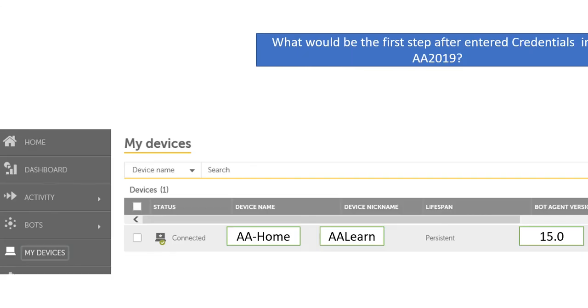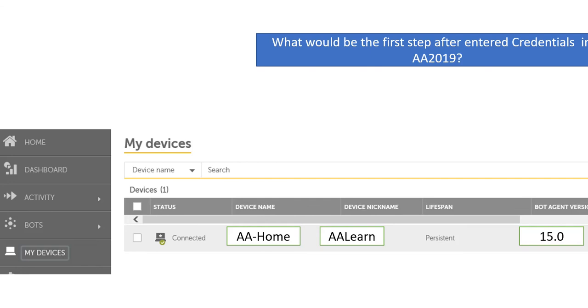So what would be the first step after entering credentials into AA 2019? In AA 2019, the first thing is, when you are applying the bot license, they will give you a control room URL. Once you click the control room URL, first you have to give the user ID and password. Once you have entered the control room, which is the AA 2019 cloud control room,